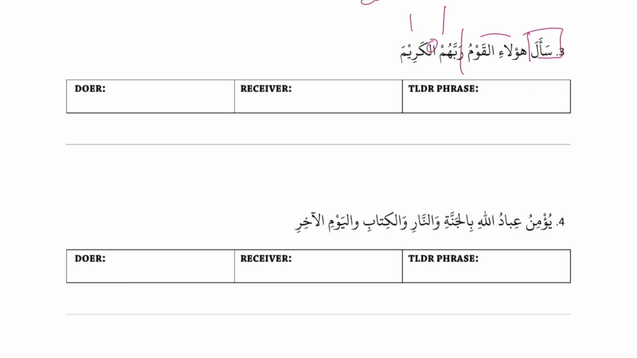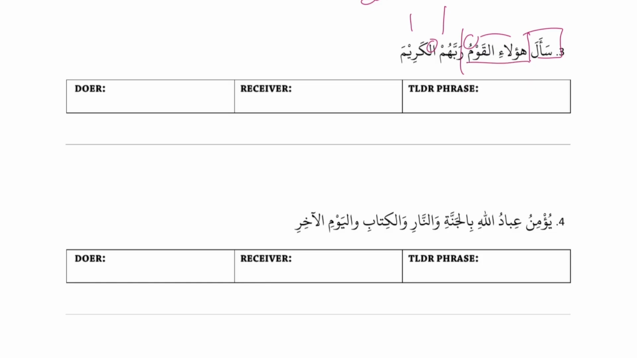Good. Okay, let's sort. So هؤلاء, what label was it? So when we're dealing with pointers, pointers just don't take labels. They never change. So هؤلاء is always هؤلاء. So when we're dealing with pointers, just look at the second word. The word that it's pointing at is the one that we look at for our label. So al-qawmu, the U is a doer label. So this whole chunk is our doer.